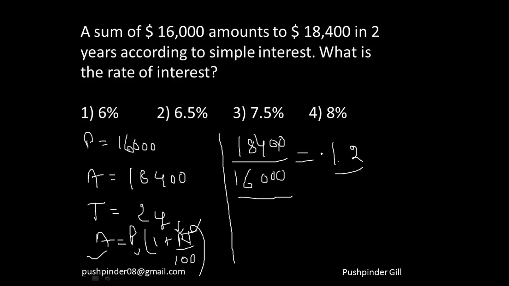I'm just hypothetically saying, let's suppose this comes out to 1.2. I suppose you're understanding, right? If you have a calculator, you can do this pretty easily, within 2 steps, and the answer is yours. This is a standard way of doing it, a good way, but it requires a deep understanding of the concept. So you divide, and this comes out to be 1.2. That means it's an increase of 20%, 20% increase for 2 years, which means a 10% increase per year. You can always follow this. This is a pretty standard approach. Fine. Now let's go ahead and move forward.